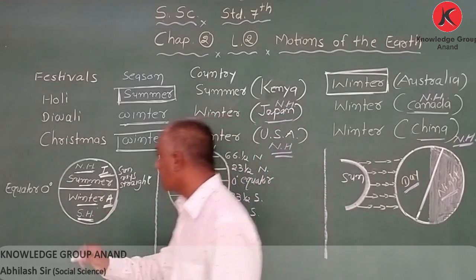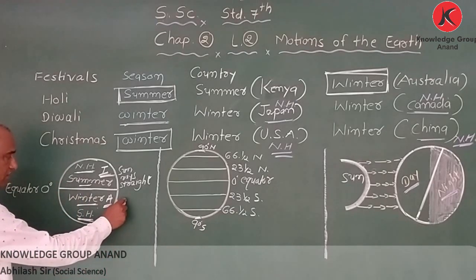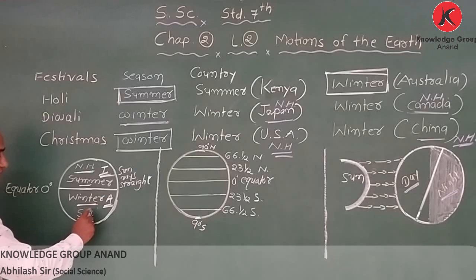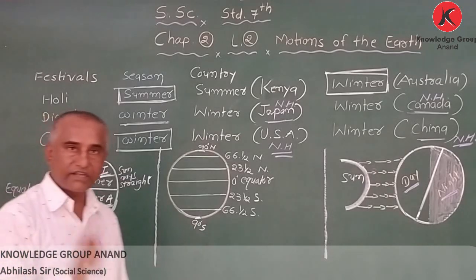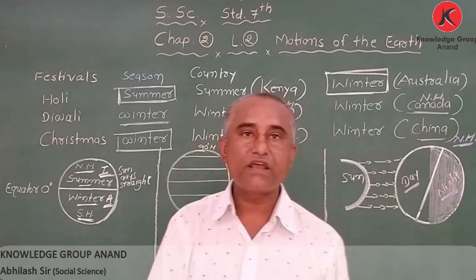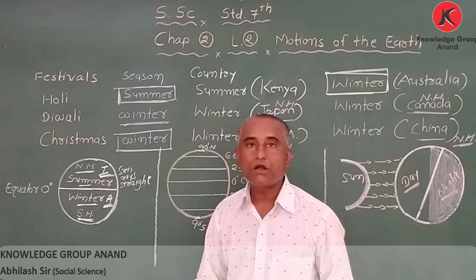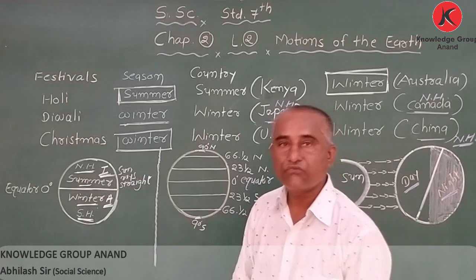Suppose the position of the sun is here in the southern hemisphere, so they have summer, and here it would be winter. So normally, when the sun rays fall straight, they have summer, and where the sun rays fall slanting, they have winter.